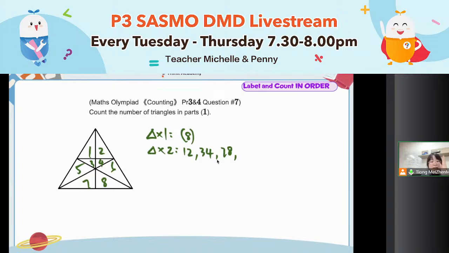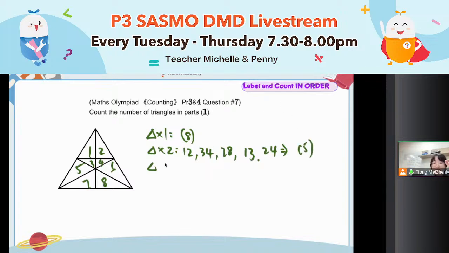After that, you can look at it vertically. After you're done with horizontal, look at it vertically. Starting from 1. 1, 3, is it triangle? Yes. Any more? 3, 5 is not a triangle. 5, 7, not a triangle. Then another side. 2, 4. Do you see how I do it in order? 2, 4 is a triangle. 4, 6 is not a triangle. 6, 8 is also not a triangle. So for triangle made out of 2 small triangles, you only have 5.